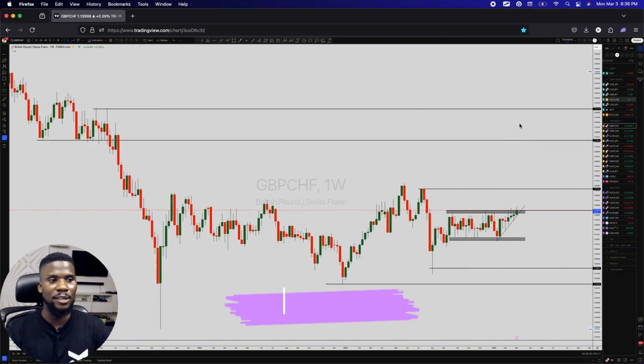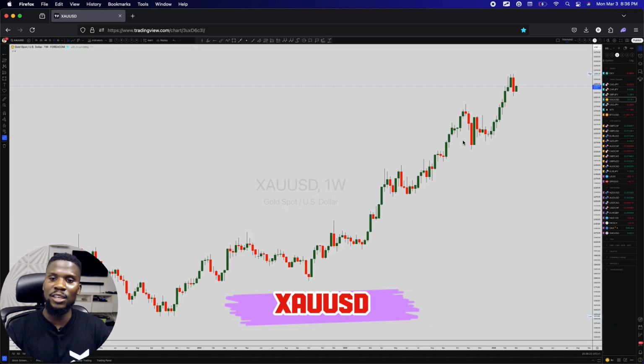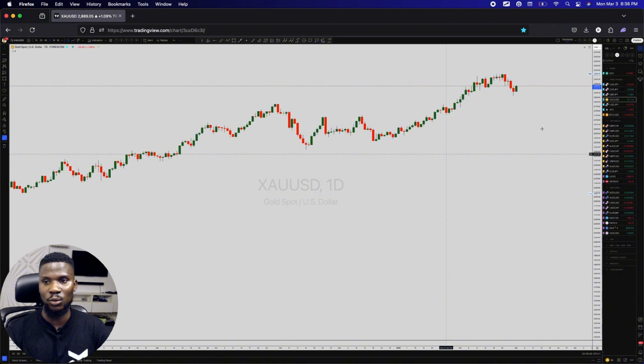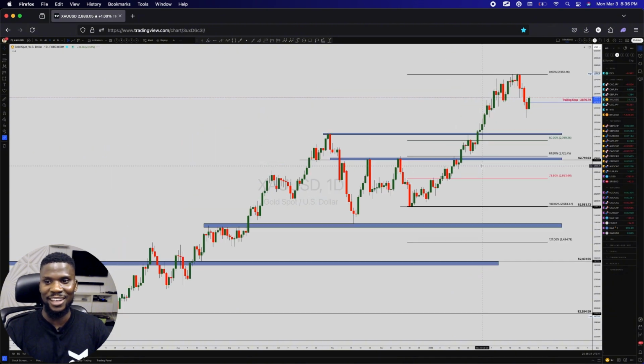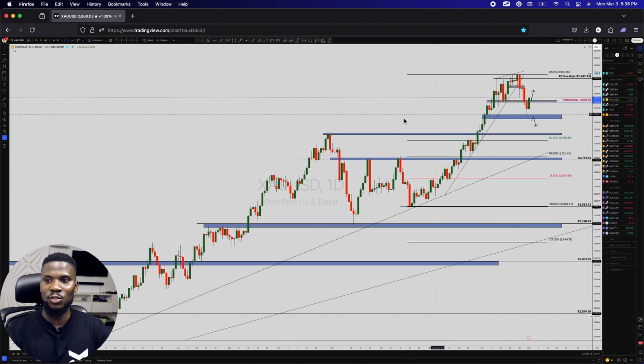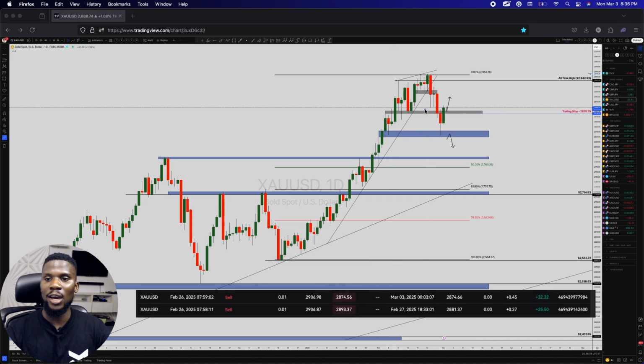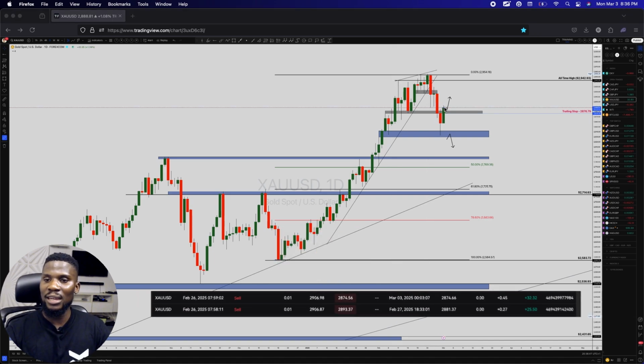Now on gold, before I go, finally on gold, gold is still very decent and still very bullish, as you can see on the weekly time frame, before I change to daily right there. Yes, gold is finding its way back to the upside. I already closed the counter trend short trade that I took. I already closed that one. So the plan now is to look for